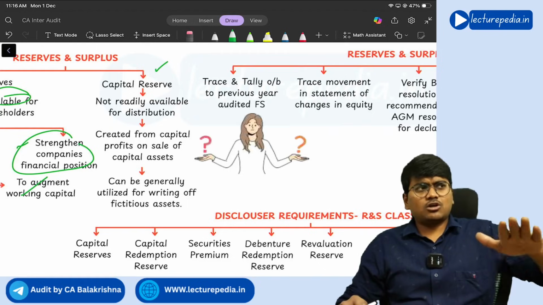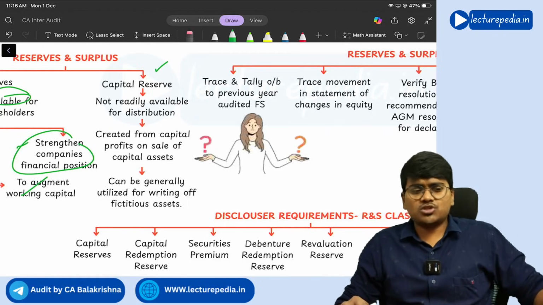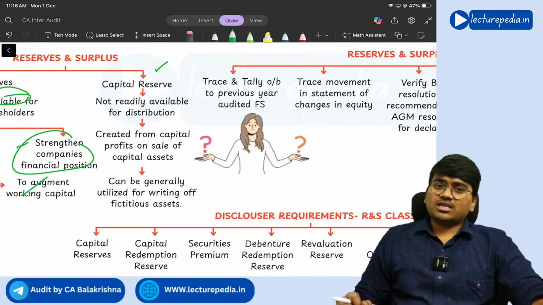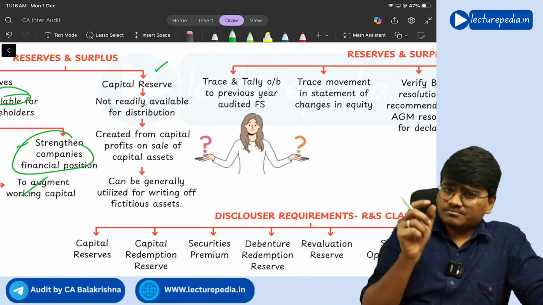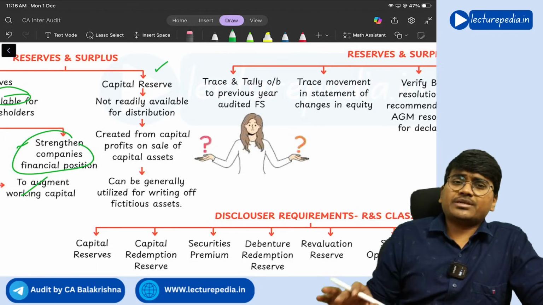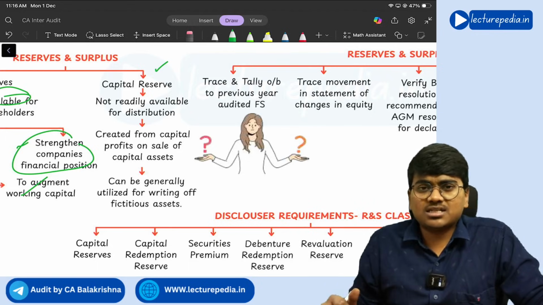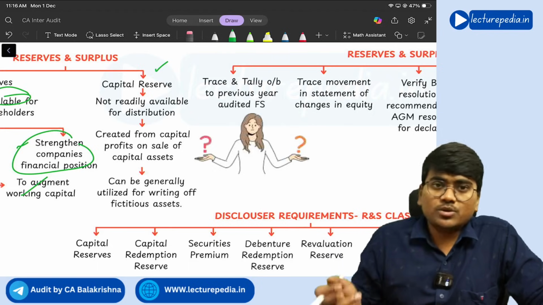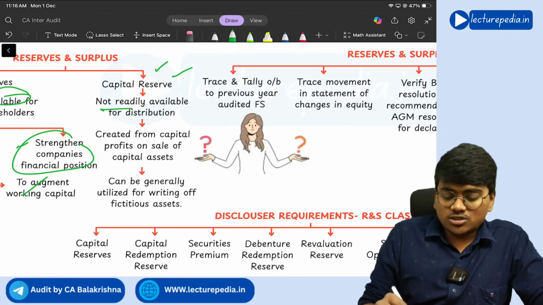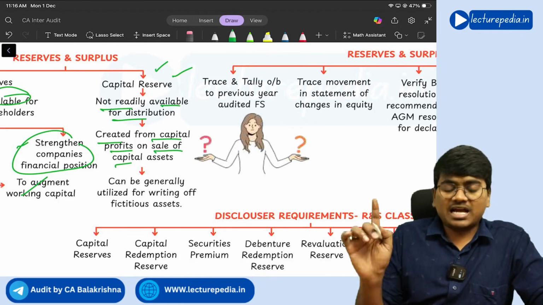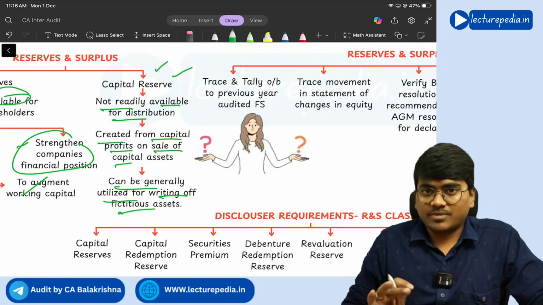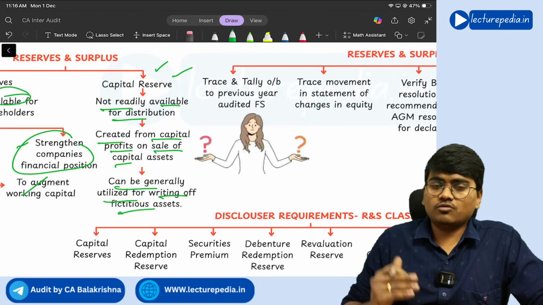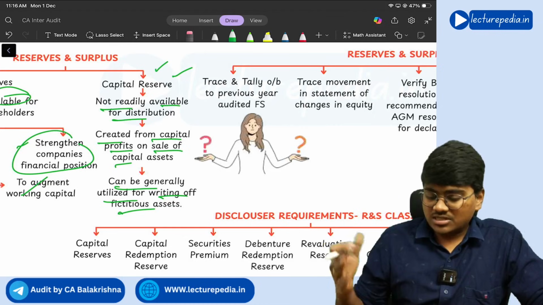These capital reserves are not freely available for whatever purpose you want. There will be certain restrictions. First of all, in most, 99% of situations, capital reserves arise from the sale of capital assets. Whatever profit you receive, you transfer to capital reserves, and these are not readily available for distribution. They are created from capital profits on sale of capital assets, and can generally be utilized for writing off fictitious assets. Understanding? That is capital reserve, which is not freely available for utilization.